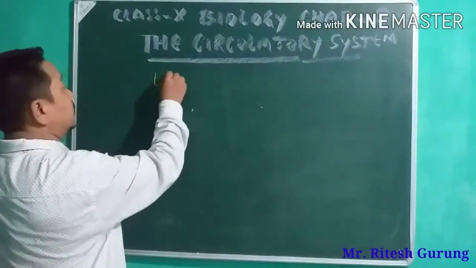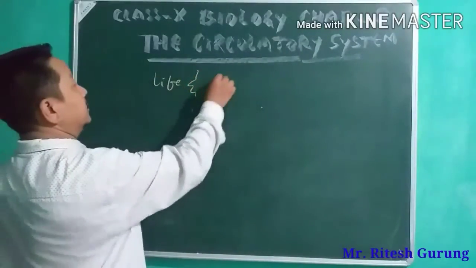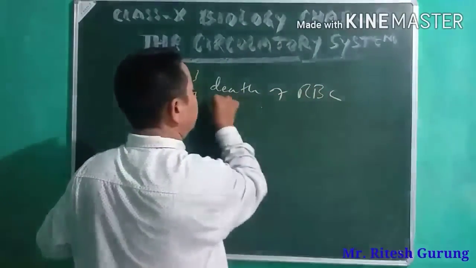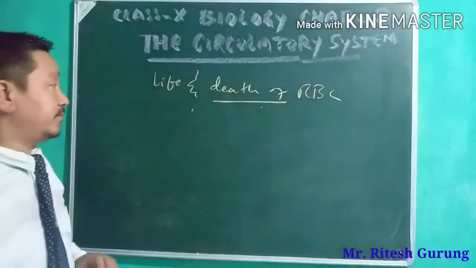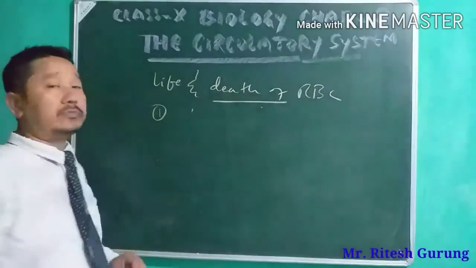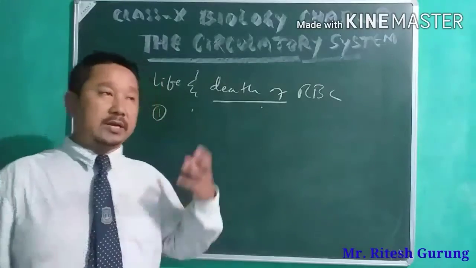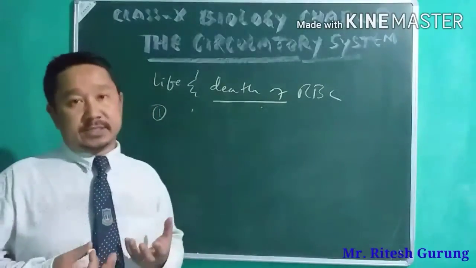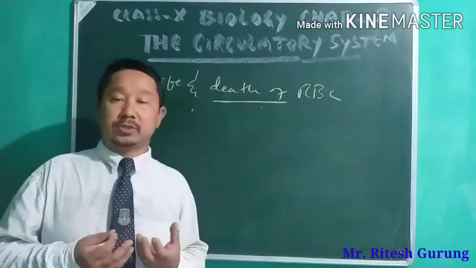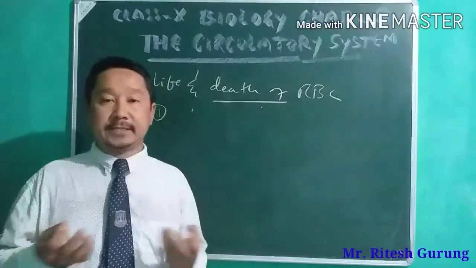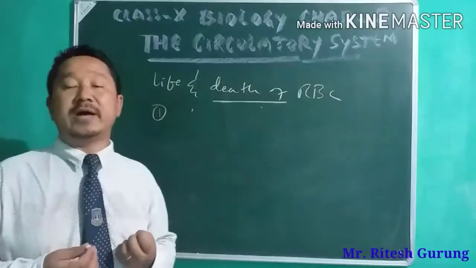Life and death of RBC. Okay, so where is actually RBC formed? There are many places. In fact, according to the age, in different ages, it is found in different parts of the body.